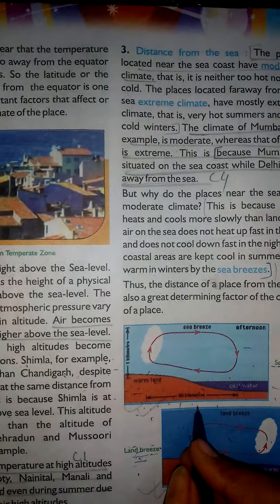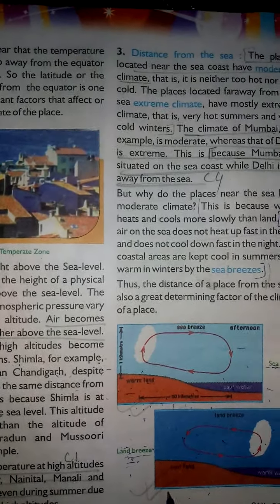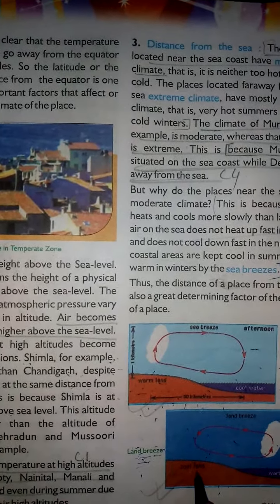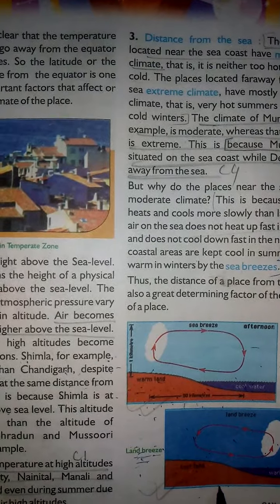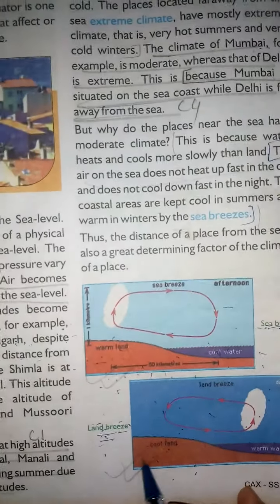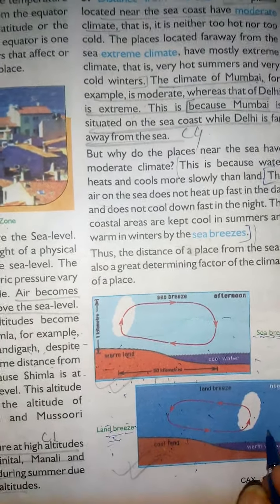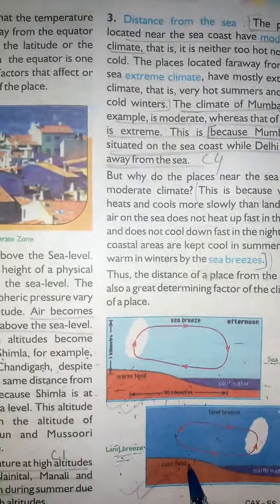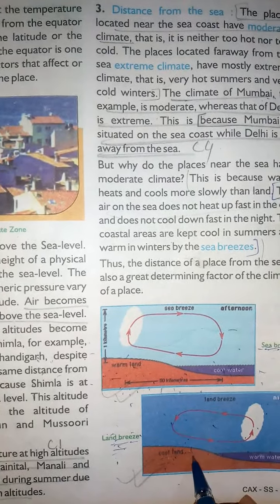But in the winter season, what happens? The sea also gives very warm breezes. So in the winter, when the land gets very much cold, during that time warm air from the sea comes and warms this place.